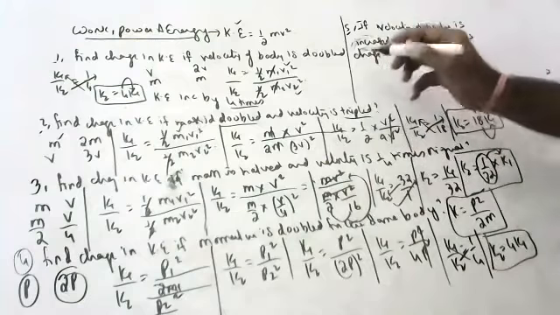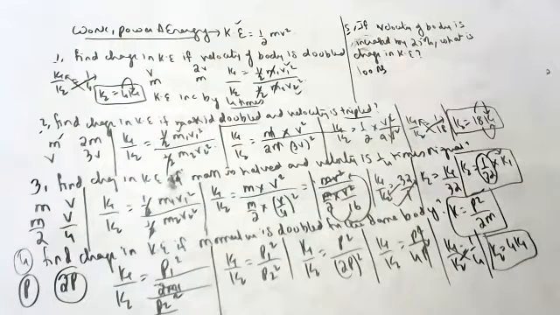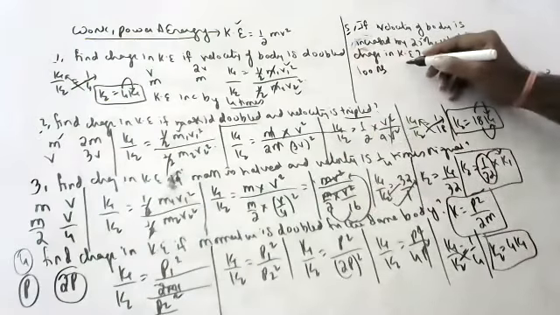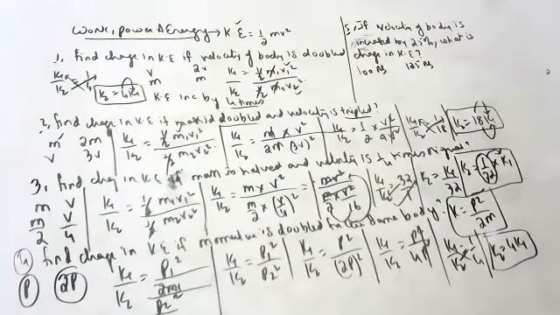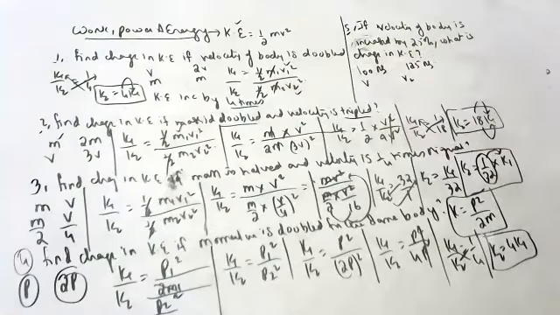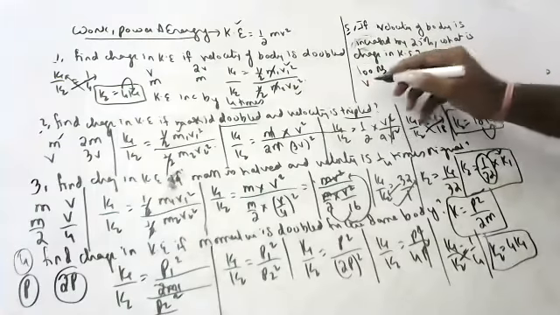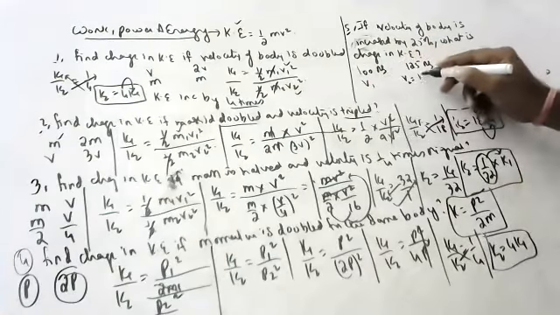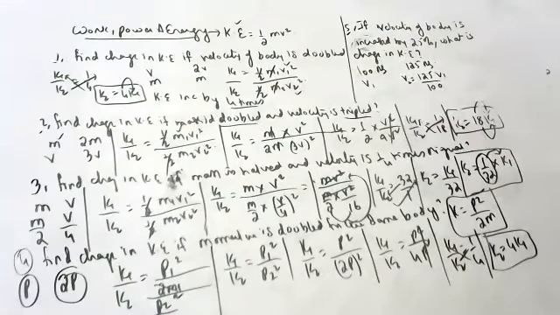Now, suppose initially you have 100 rupees. If I gave you a 25% increase, how much will you have? 125 rupees. 25% increase. If the original velocity is v, what is v2? 125 v1 by 100.